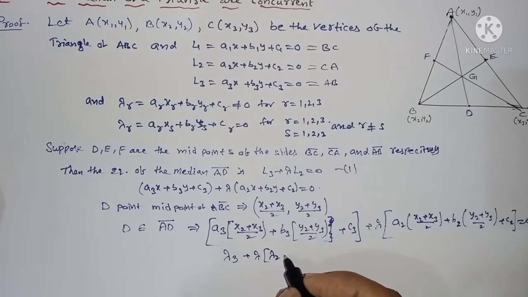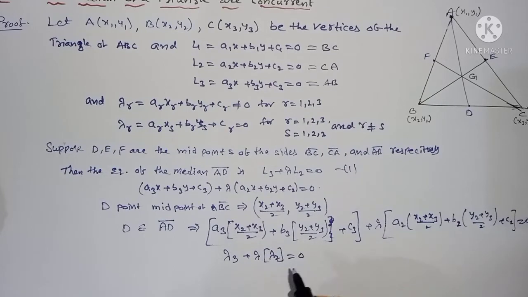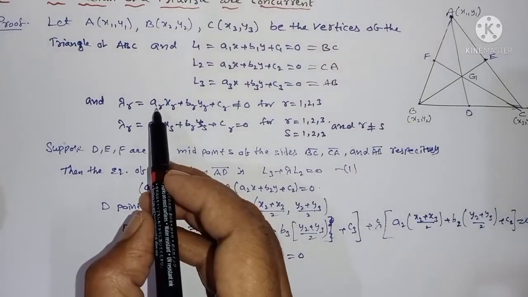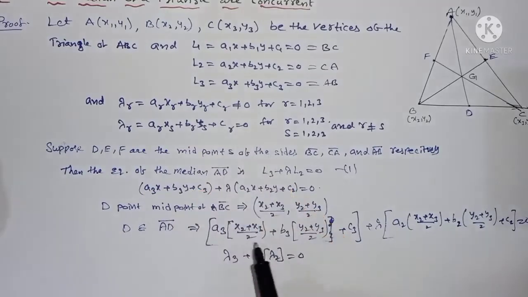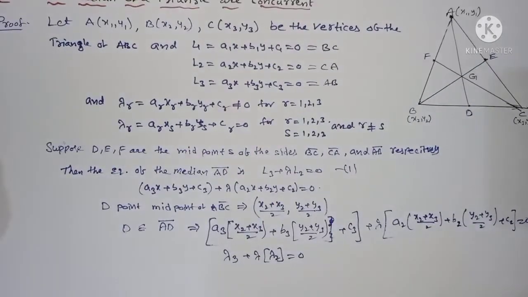Therefore, I can write here at lambda 2 is equal to 0. I am replacing A with XR, YR, CR. Therefore, I can write here lambda 3, lambda 2. This is called equation number 2.